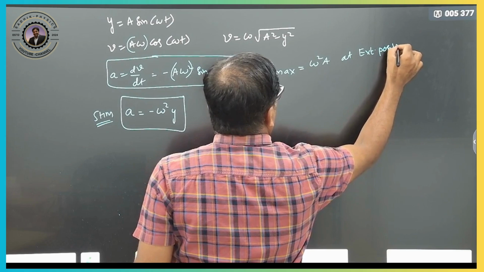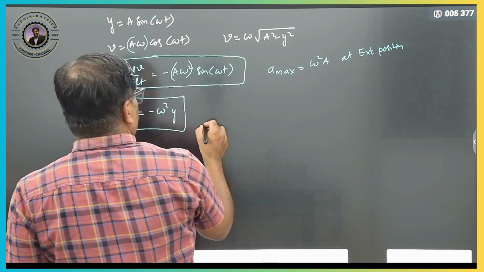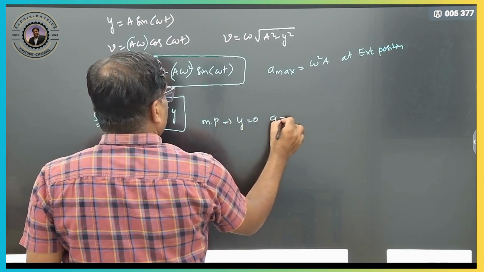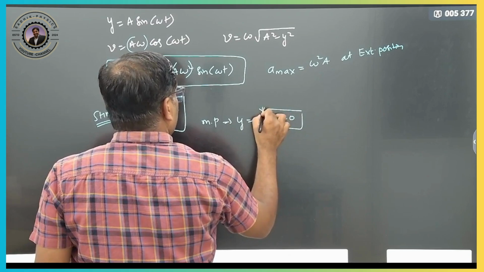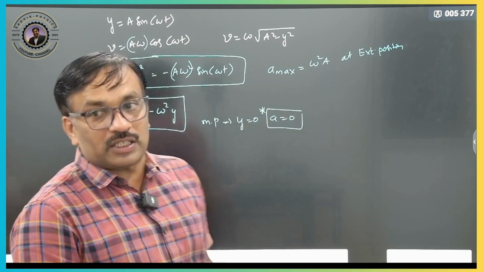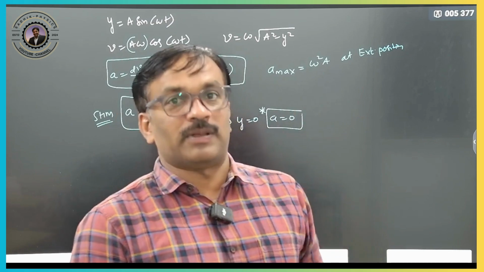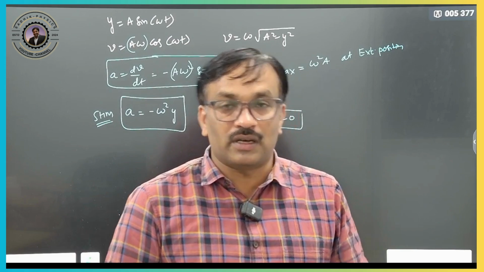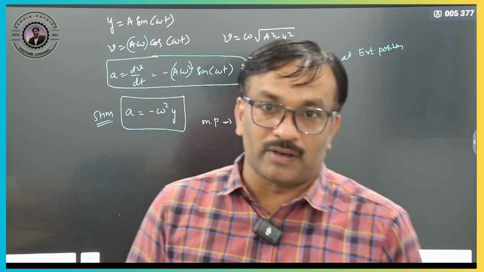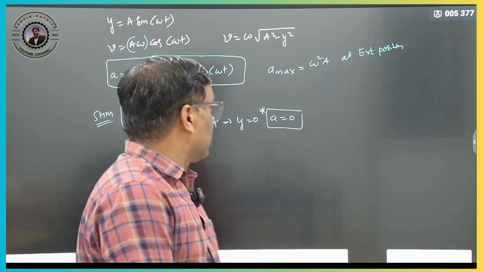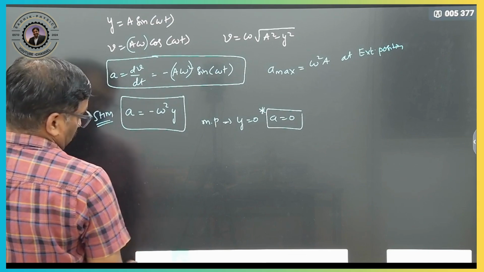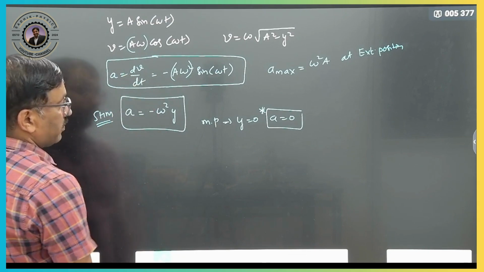At mean position, y will be 0, so acceleration will be 0 at mean position. At mean position velocity is maximum, displacement is 0, and acceleration is 0. At extreme position, velocity will be 0, displacement will be maximum, and acceleration is maximum. Clear? So these are the equations which we got from these derivations.